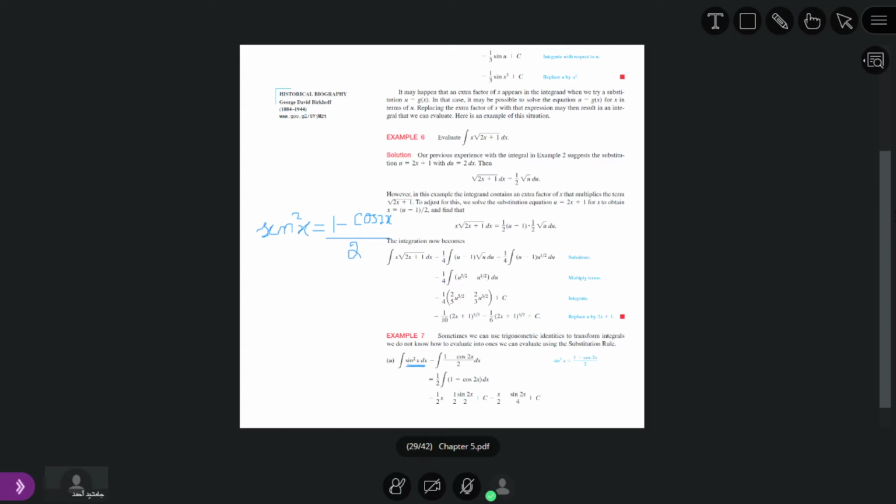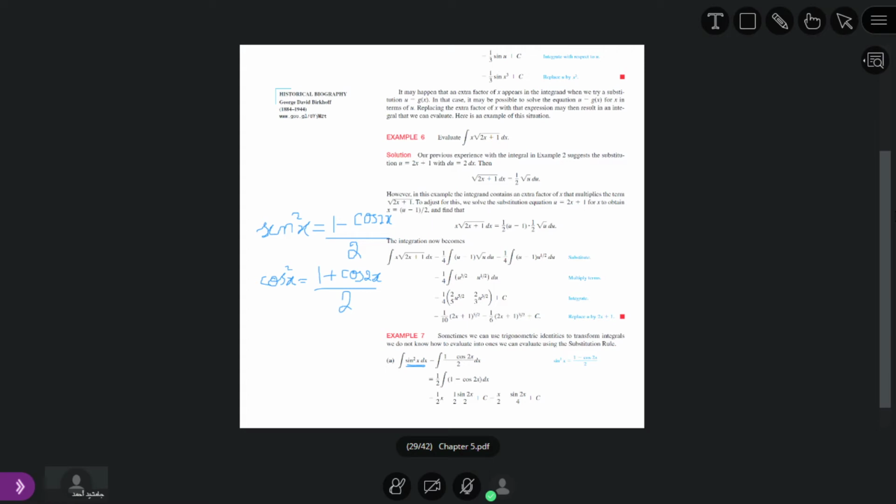But if we have here cosine square x, sine square x is equal to 1 minus cosine 2x divided by 2. If we have cosine square x, it is 1 plus cosine 2x divided by 2. So what is the difference between sine square x and cosine square x?